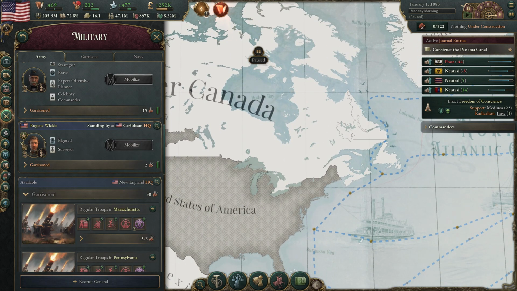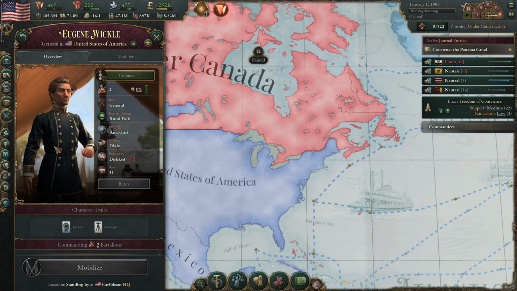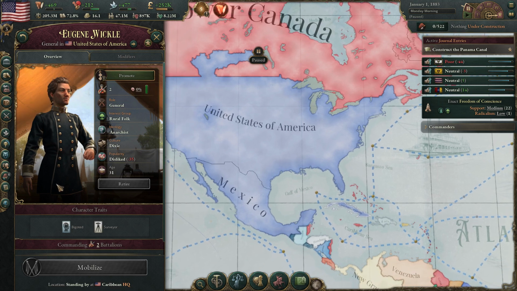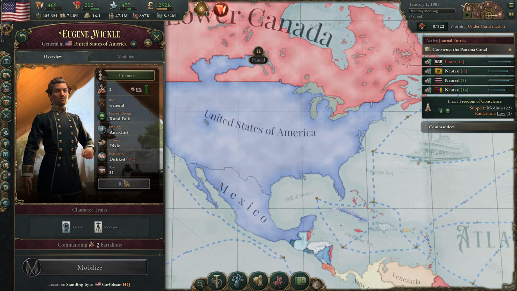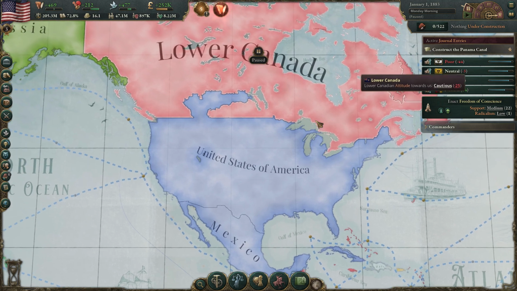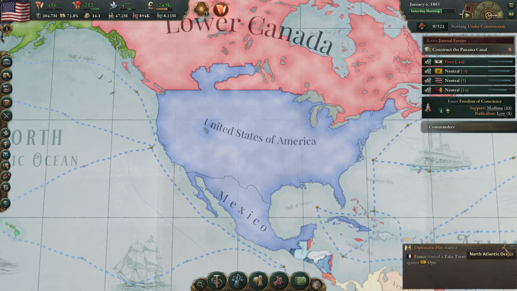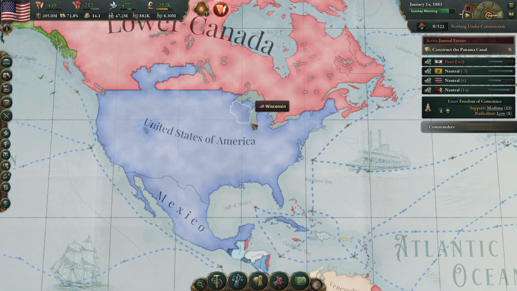But luckily, Eugene is in the Caribbean. So the fact that he's busy isn't as big of a deal. Yeah, that is actually not a bad thing, guys. Yeah, we get our units back, essentially. All right, awesome. That ended up working out. So now we'll have access to more units. So that's nice, because yeah, he was hogging up a bunch of units. And so now we don't have that issue.